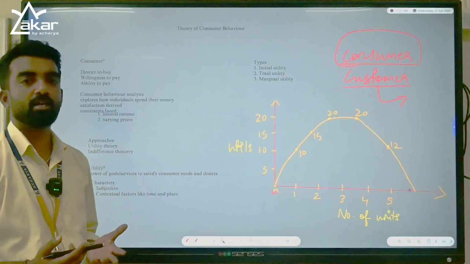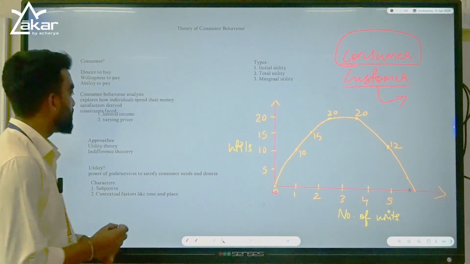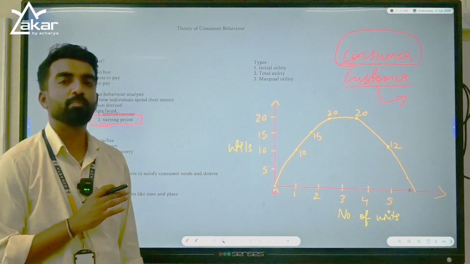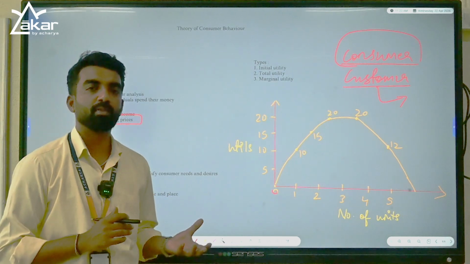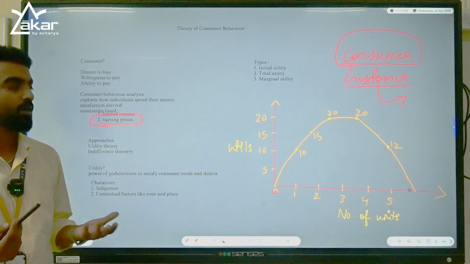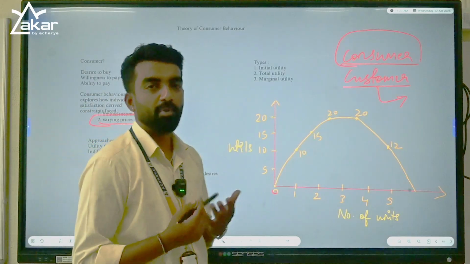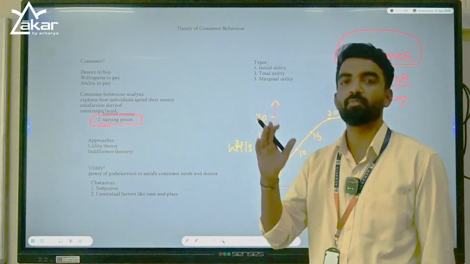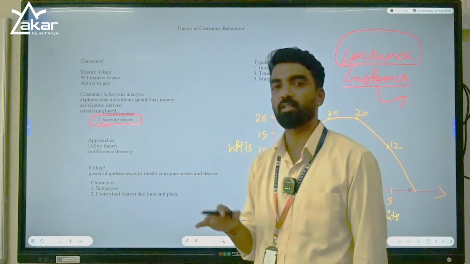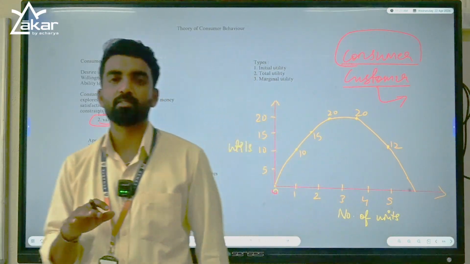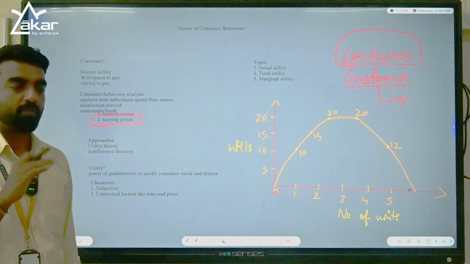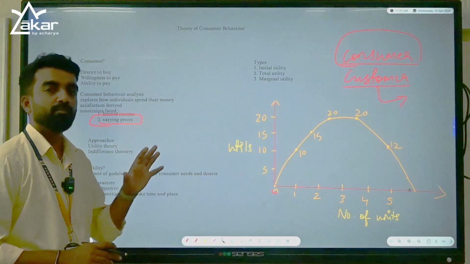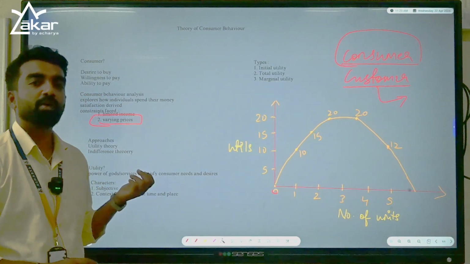And the second constraint or limitation for a consumer is varying prices of goods and services. The prices will not be constant. Last year it was something, let's say bikes or vegetables, whatever it might be, rent, it will keep on increasing, it will keep on varying. When the demand is more, the price will increase. When the supply is less, the price will increase. And when the supply is more, the price will decrease, right? It will keep on fluctuating. So this will affect what?